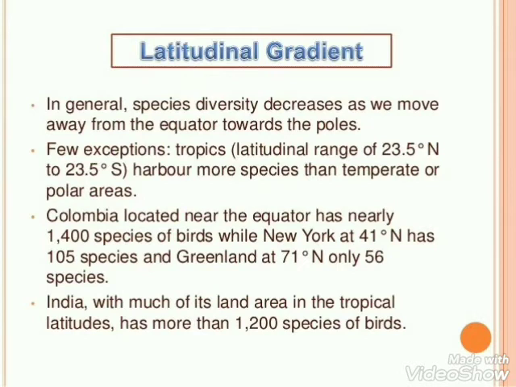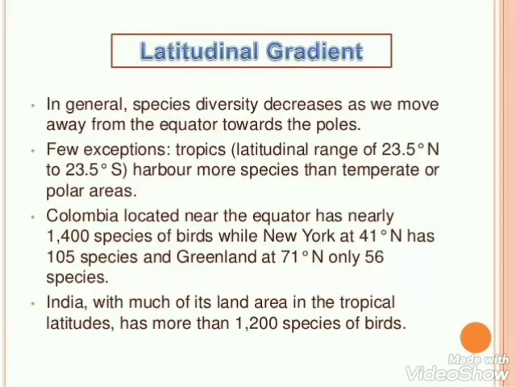Latitudinal gradient says that diversity of different species decreases as we move away from the equator towards the poles. That means the diversity towards the equator is much higher as compared to the diversity of plants or animals present at the poles. Tropics have more species than the temperate or the polar regions.